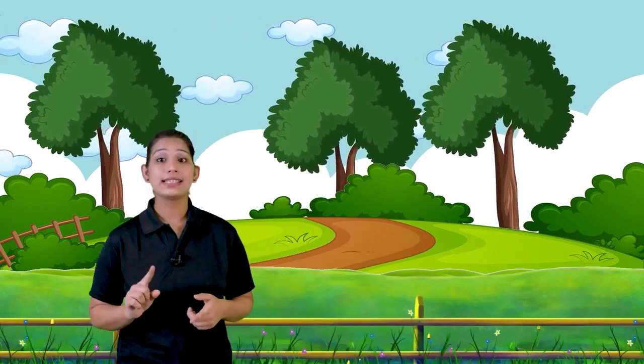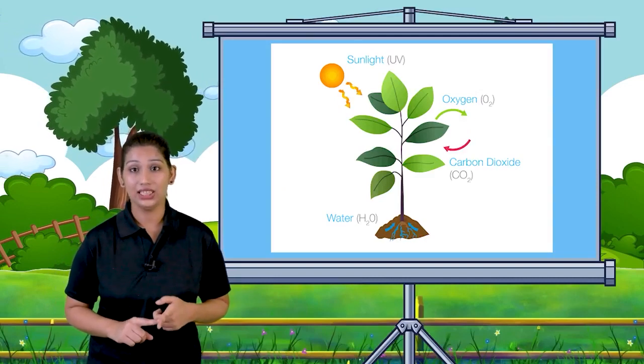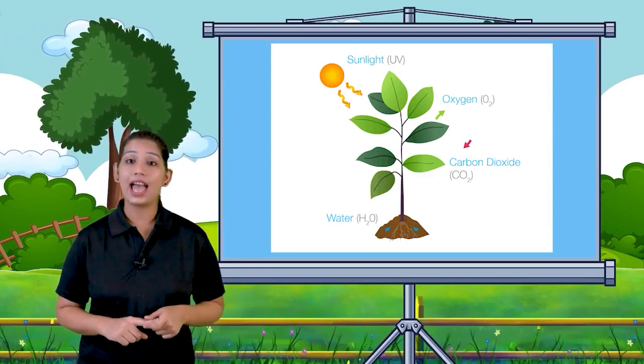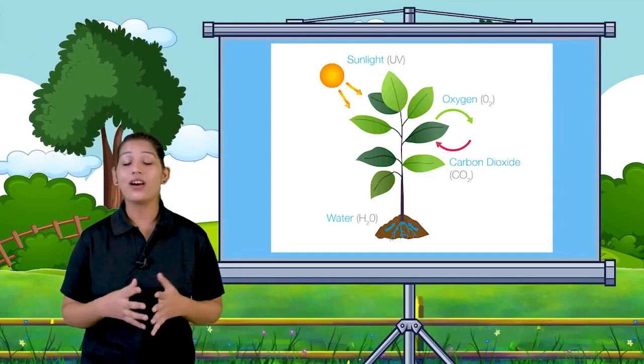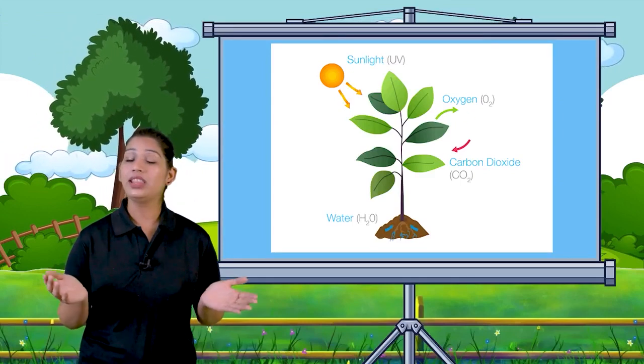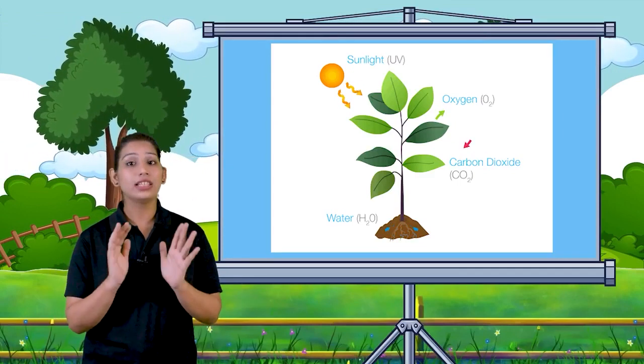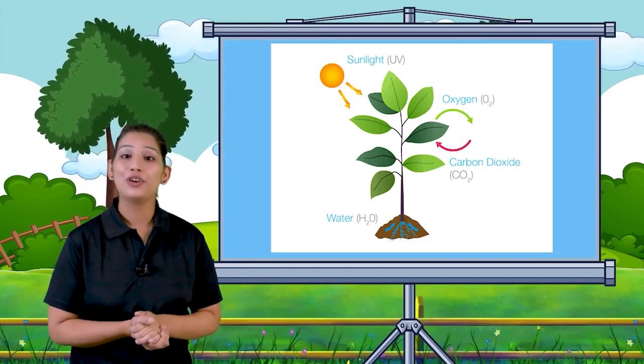Seed, sapling, plant, tree. You know, students, plants need various things to grow. For example, sunlight, air, water and soil. That's how they become big, when they are getting the enough things for their growth.